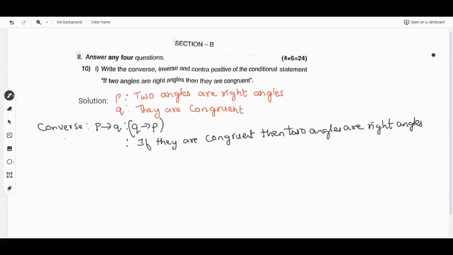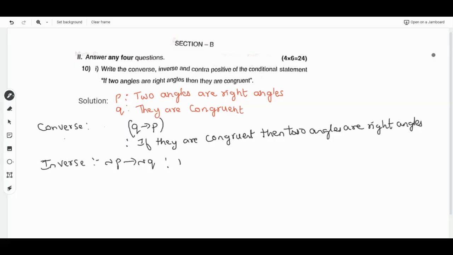Then the second one is inverse. Inverse is negation P implies negation Q. Negation means we have to write not for the given statement. Implication means if-then, the arrow mark indicates if-then.